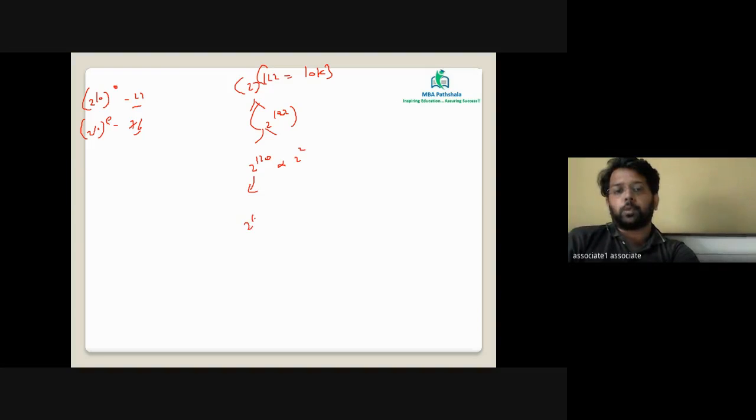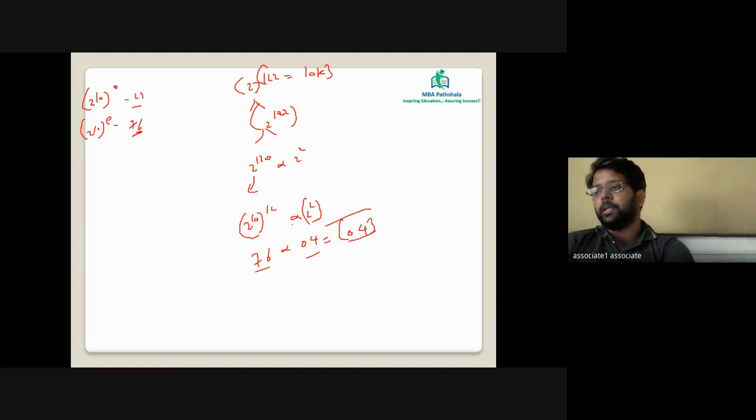This part will become 2 raised to 10 raised to 12, into 2 square. Now, 2 raised to 10 raised to 12: don't consider 2 raised to 120 to be even. We want it in the form of 2 raised to 10. So 2 raised to 10 raised to 12 is 2 raised to 10 raised to even, which is going to be 76. So this value will give you 76 in the end. 2 square is 4, and the final answer will be 76 into 4. Just the last two digits. If you multiply a two digit number with 76, the last number will be repeated. The final answer is going to be 04.